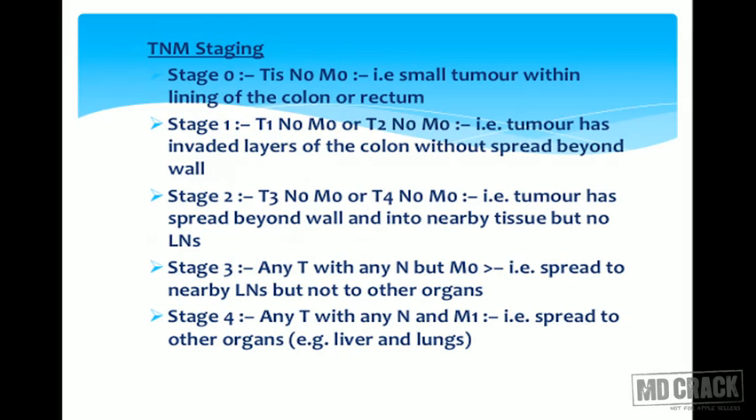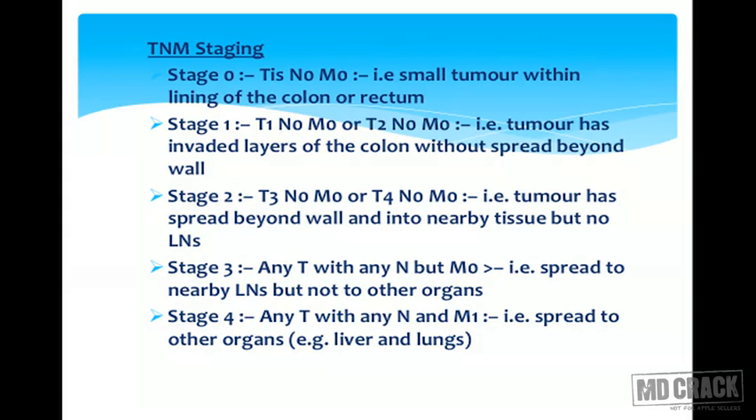Now we'll come to TNM staging. There is a difference between TNM staging and Dukes. So I'll first go to TNM. TNM stage 0 is Tis N0 M0. That is a small tumor within the lining of the colon or rectum.